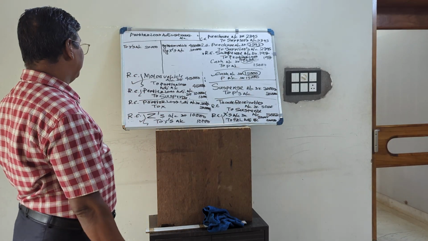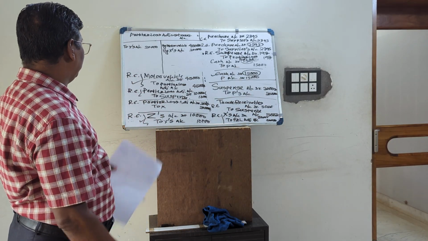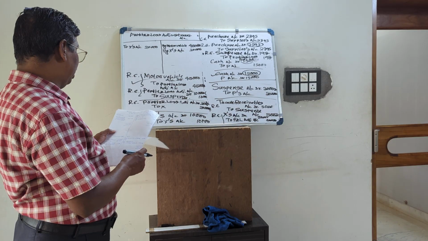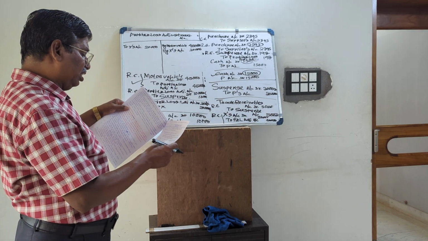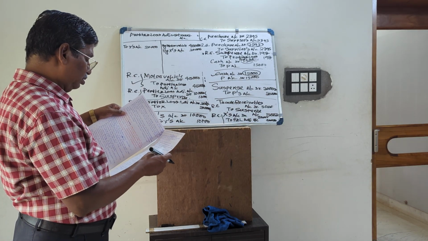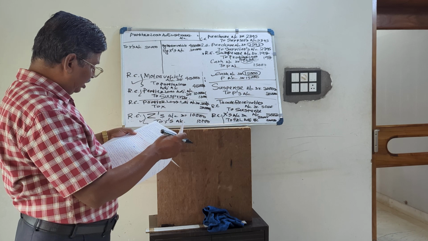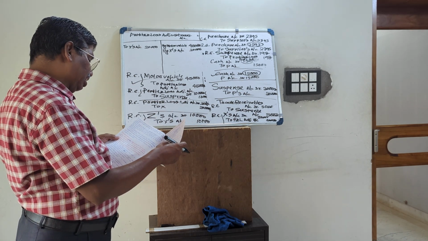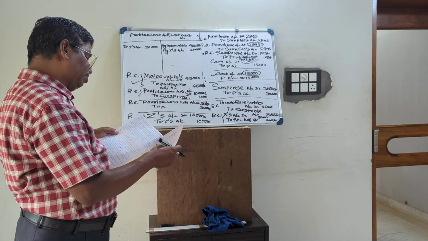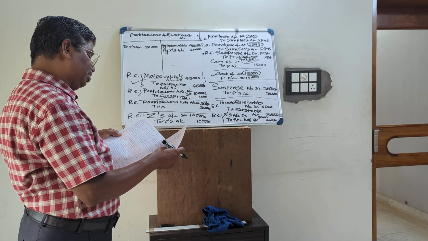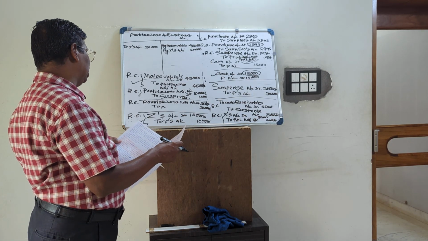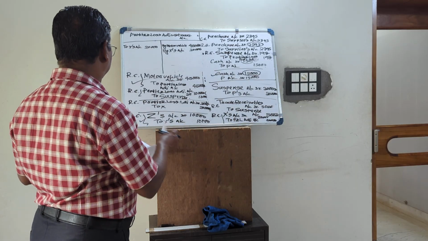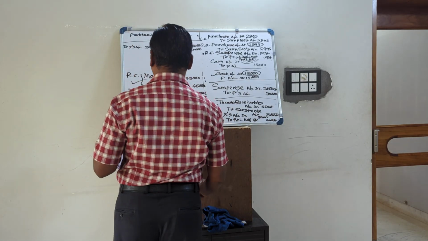So instead of crediting the purchase account, when purchase is overcast, the correct entry is: purchase account was overcast by 10,000. We have done suspense account debited to purchase. So the correct entry is suspense account debited to purchase.